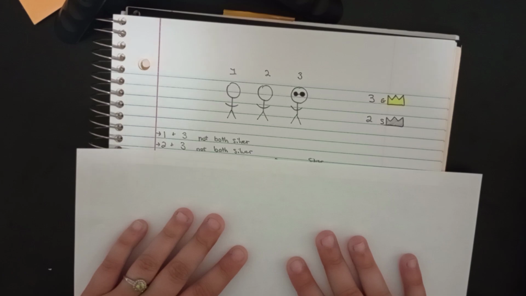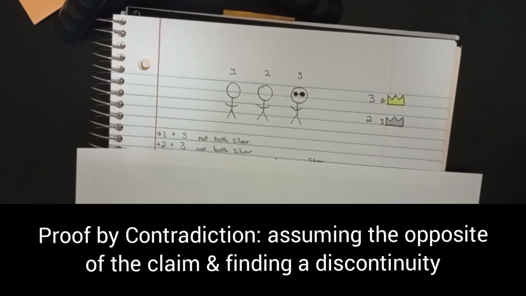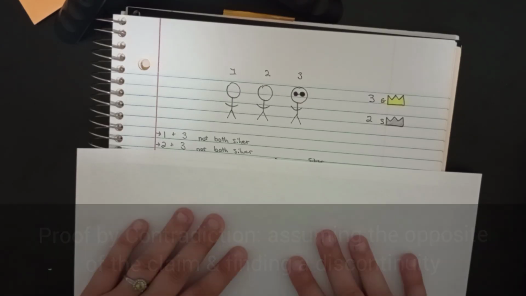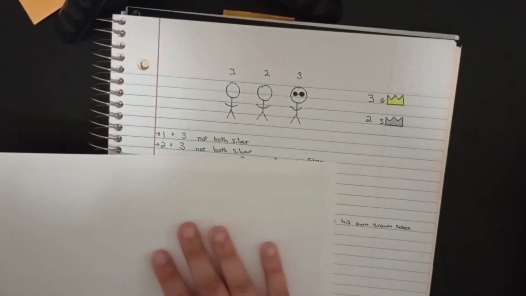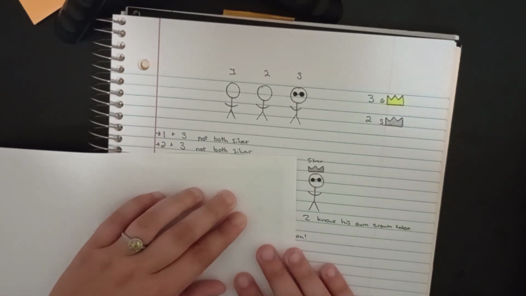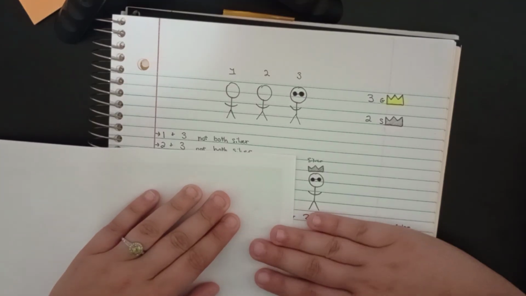Well, to proceed, we're going to use this proof tactic called proof by contradiction. What that means is that we suppose the opposite of reality happened, and we find a contradiction. And once we find a contradiction, that proves that the original case is true. So, to prove our contradiction, let's suppose that instead of wearing gold, boyfriend 3 was wearing silver.